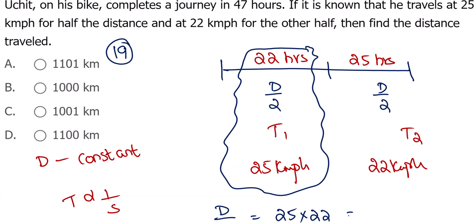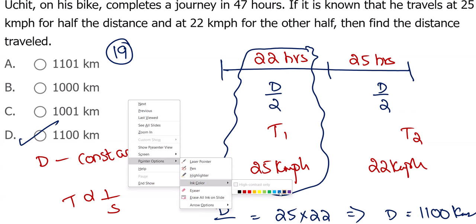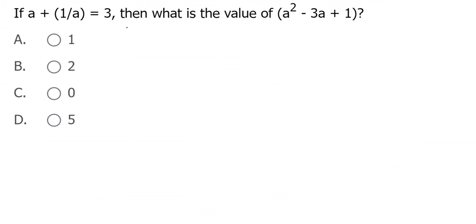This is 550. 50 into 22, we will get distance equal to 1100. 1100 kilometers is the distance. Expecting you people to answer this question. It's equation solving, very dead easy question, right?